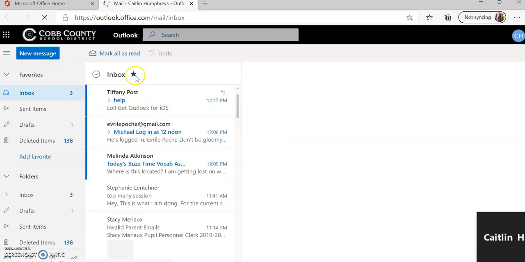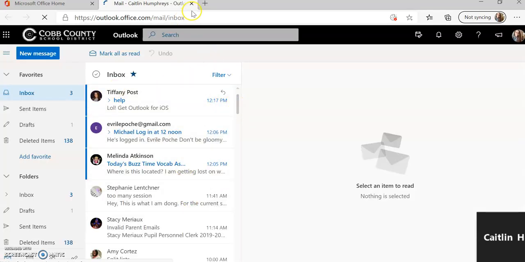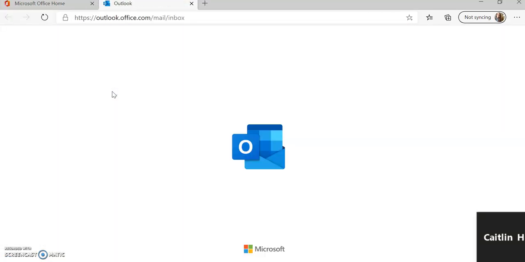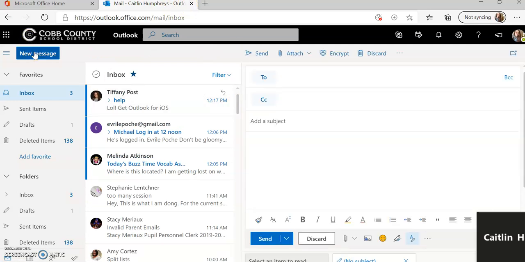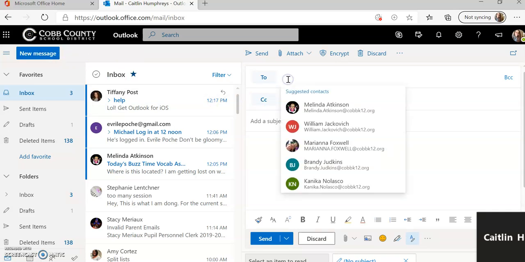You should see this. You will have this fantastic little email app right here called Outlook. When you open that, this is my entire email. Now look how many emails I have and how many people I know, and I have so many friends. You do not have these same privileges. When you email, the only people you can email are your teachers. If Miss Atkinson is your teacher, you can email her, but Miss Foxwell is not your teacher, so you cannot email her. You cannot email your friends, your family, your other teacher from elementary school that you miss, or me if I am not your teacher. Even if you're a teacher in Daniel, you cannot email anyone but your teachers.